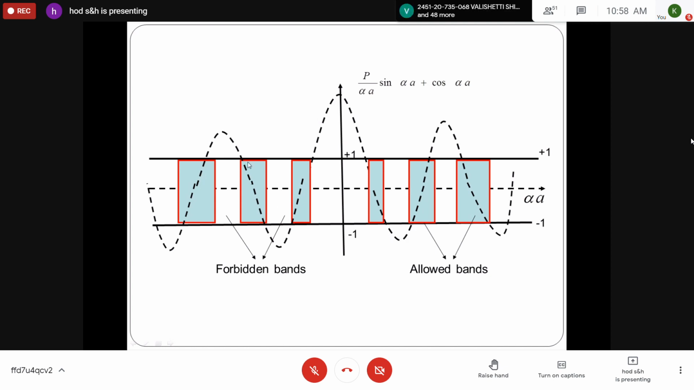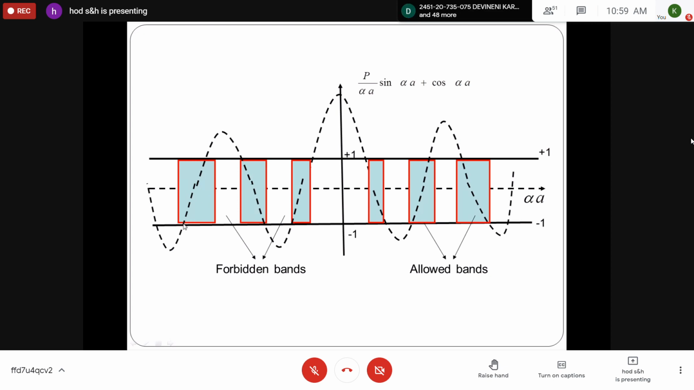So these are not permitted for the electron to propagate, because to satisfy the equation, it should not cross these limits +1 and -1. So in this sense, the energy spectrum of the electron consists of a number of allowed bands with some separations. These separations are called non-allowed bands or forbidden bands. So the propagation of electron can be permitted from this value to this value. Then here a gap is there. This shaded region is the allowed band, which satisfies the equation p sin alpha a by alpha a plus cos alpha a is equal to cos ka.